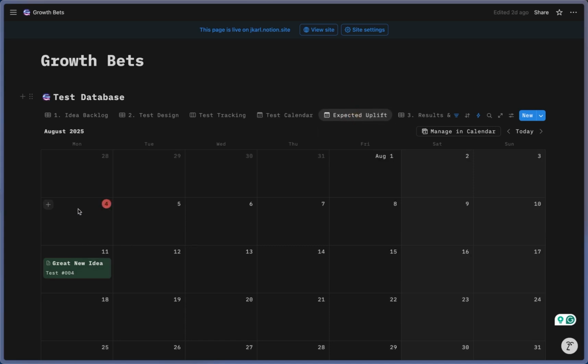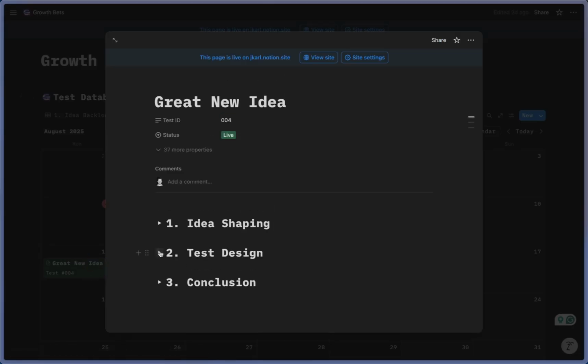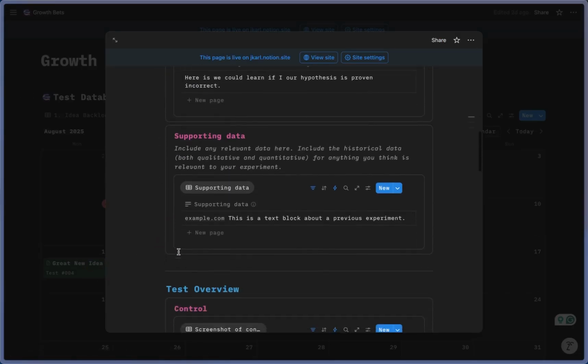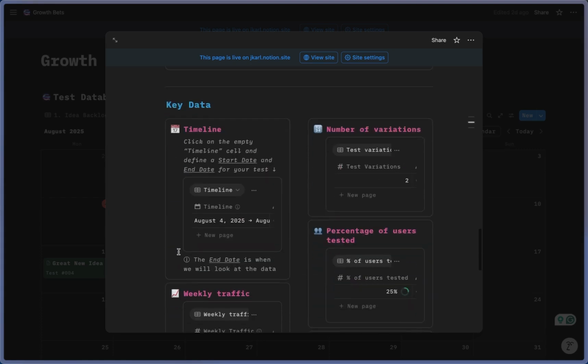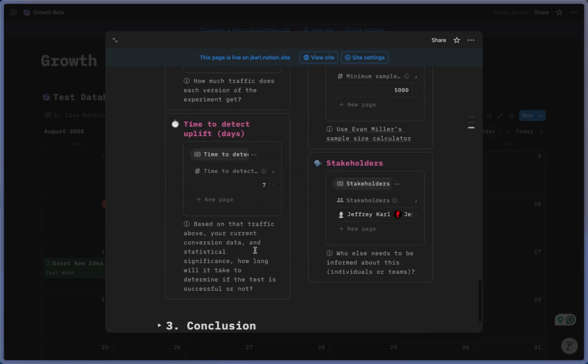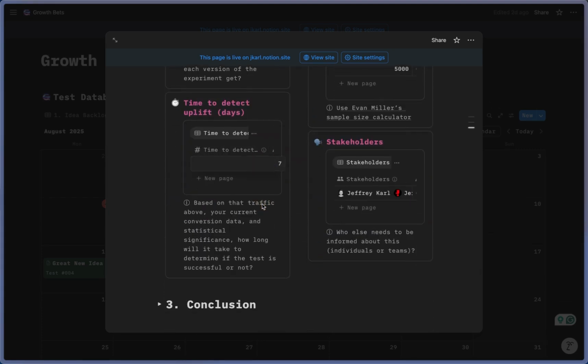So we see this is the current date, and we see the date at which we expect this test to begin demonstrating an uplift. So we can track that as well. This is automatically placed on this calendar view based on the number that we put into this field here, and we can change it. Let's just say we did it wrong, and we expect that the uplift will occur earlier, in 3 days. The expected uplift, we just change the number of days, time to detect uplift.